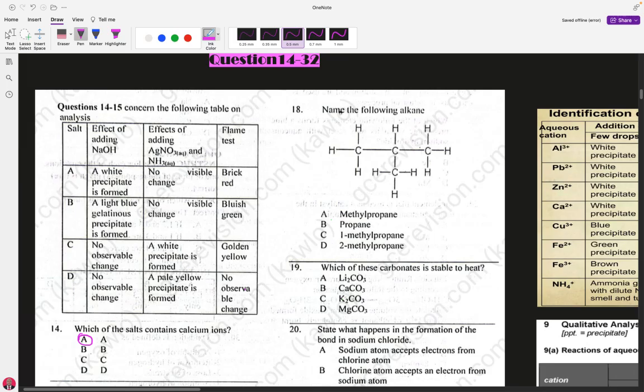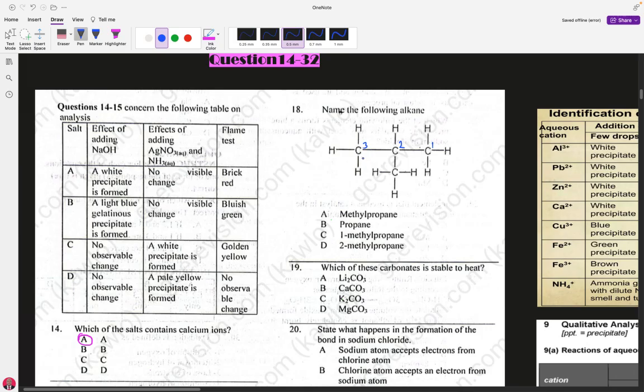So in naming this alkane, the first thing to take into consideration is the parent chain. The parent chain is the longest chain, and the longest chain is this one up here. This is one carbon, this two carbon, this three carbon. We could say this is the first carbon, and we can start from here. If we start from here, let me say 1, 2, and 3. It's the same thing.